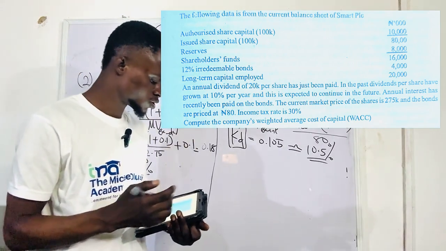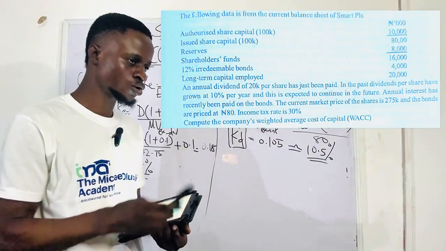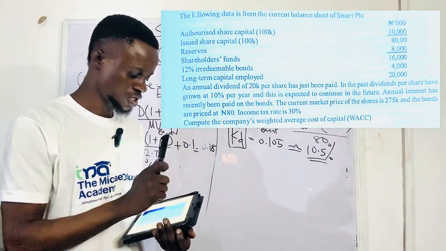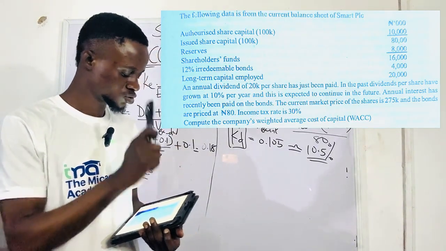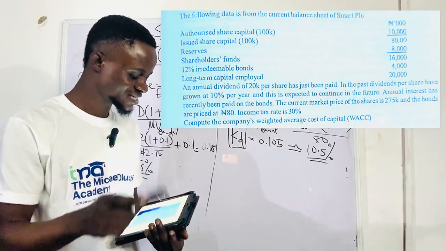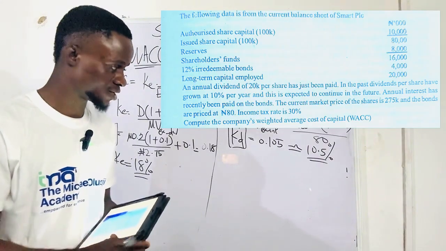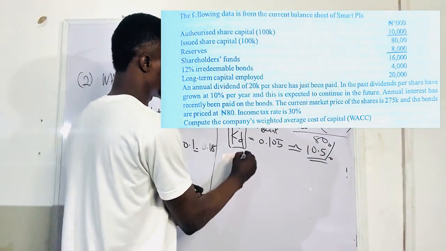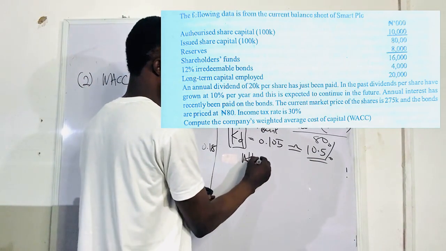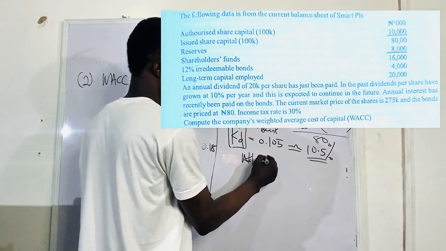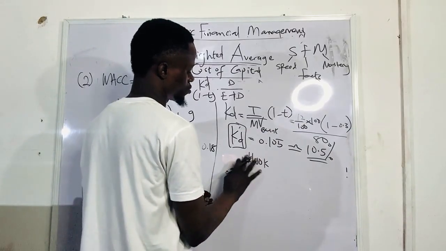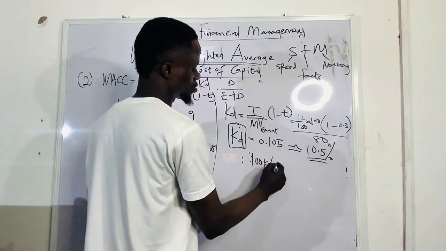So 100 kobo per share, and we have 8 million naira, that is the value, right?